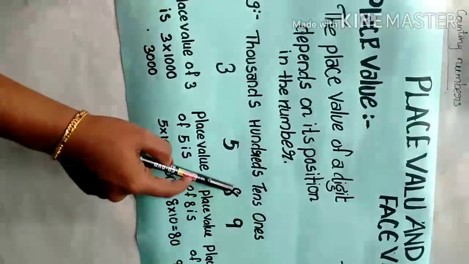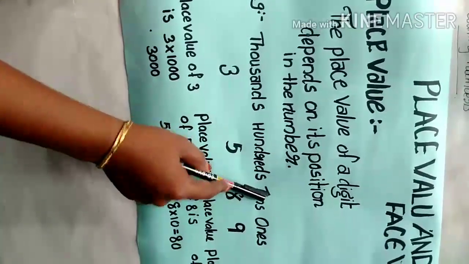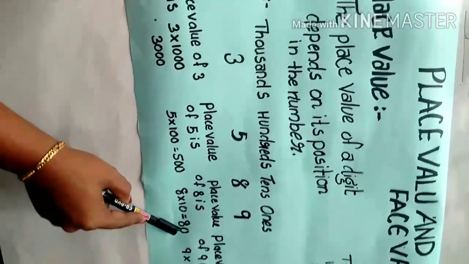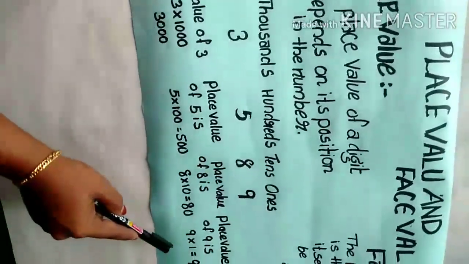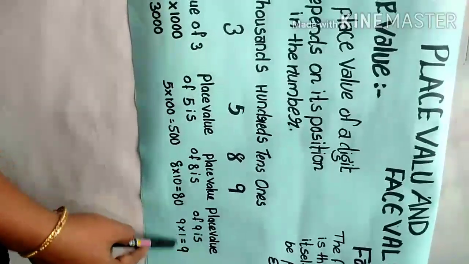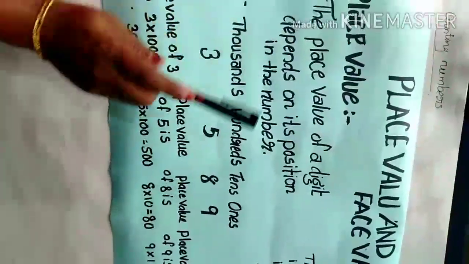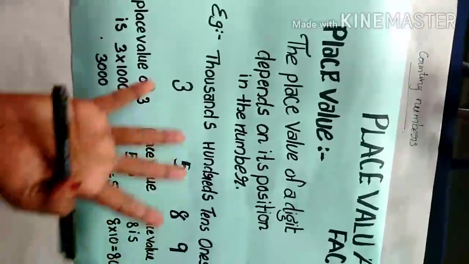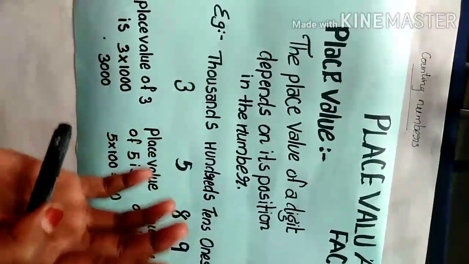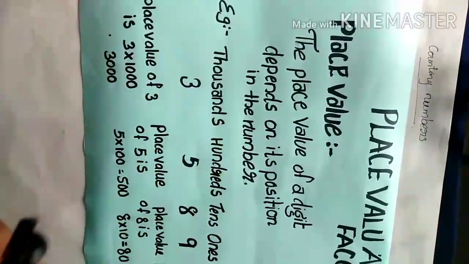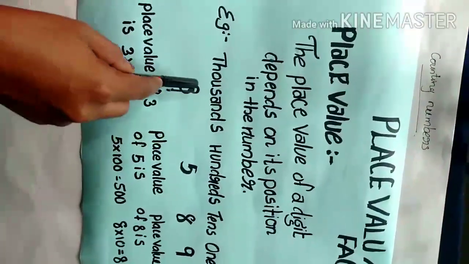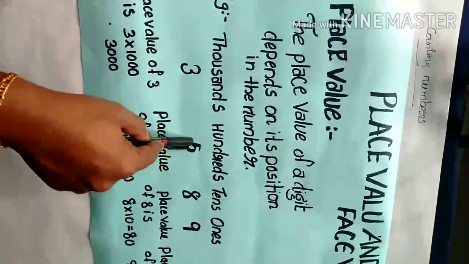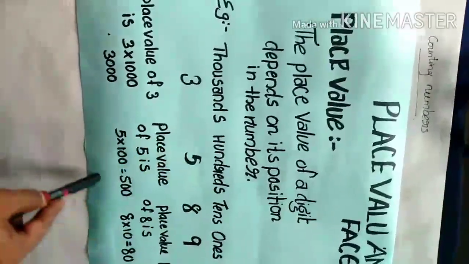Then what is the place value of 8 here? How do we find it? Which place is 8 in? Tens. So 8 into 10, we get 80. Then 9 into 1, we get 9. Okay, so place value means which place the digit is in, in that number. Okay, clear?